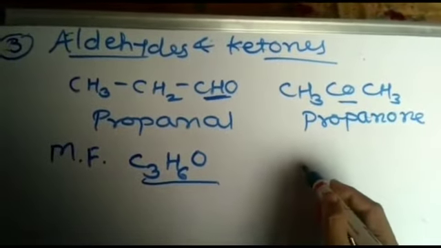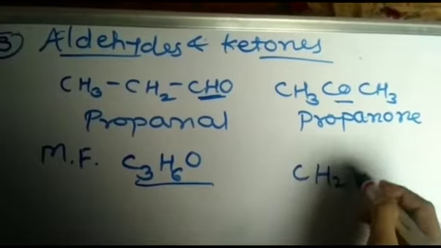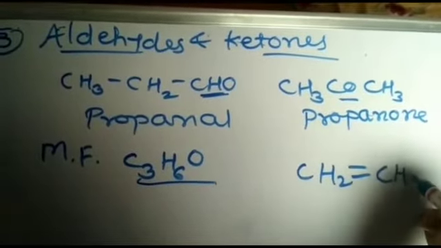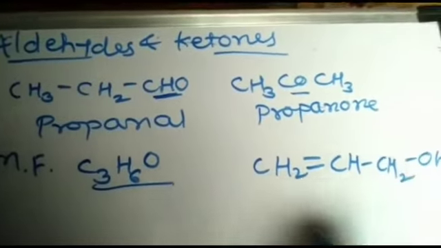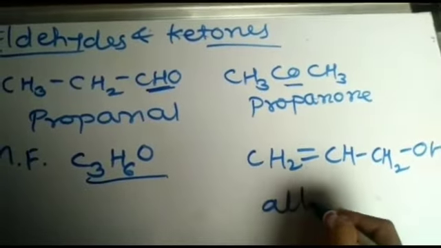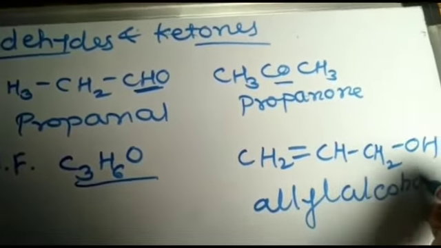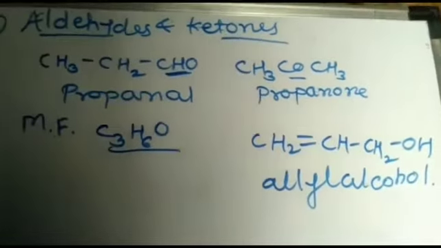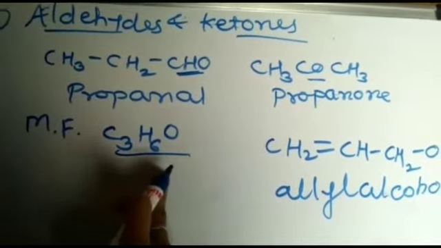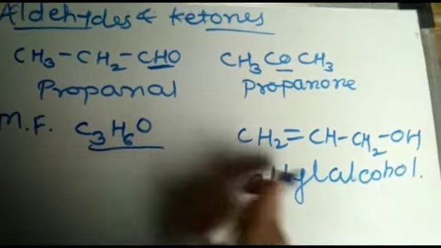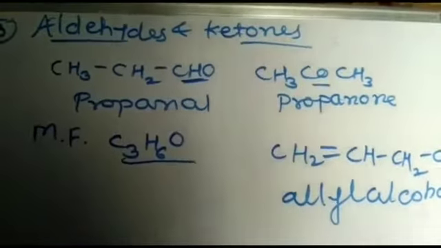Also one isomer here, allyl alcohol, that is CH2=CH-CH2OH. This is also a functional isomer for the same molecular formula: allyl alcohol, propanone and propanal.